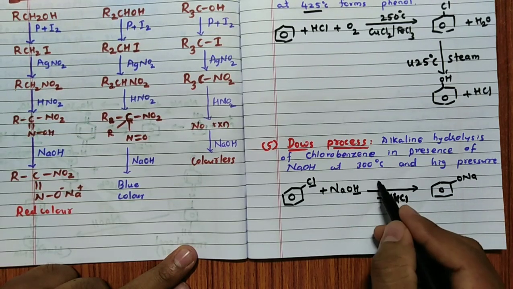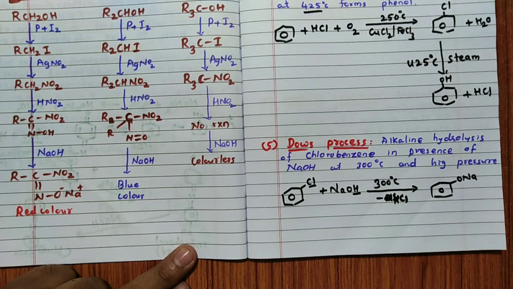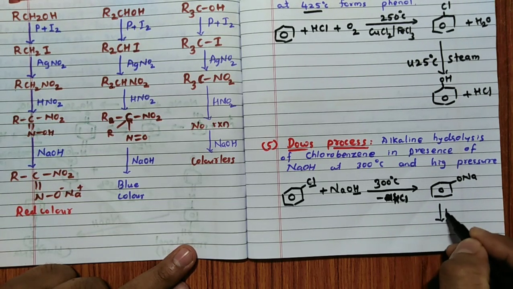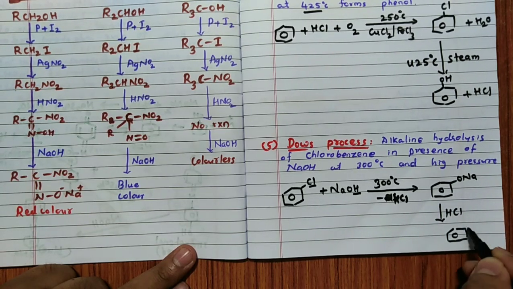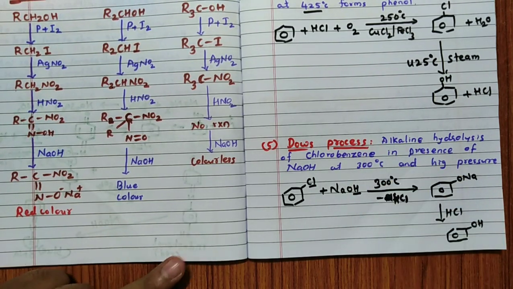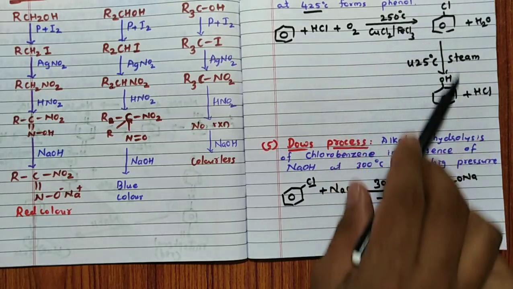So the temperature required is around 300 degrees Celsius and high pressure, like 620 Kelvin like that. So this, when it reacts with HCl, that is acid hydrolysis, to form, in this particular case, phenol. This is also preparation of phenol. Raschig's process and Dow's process. Raschig's process starts from benzene to chlorobenzene to phenol.